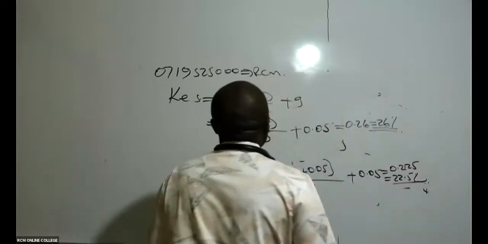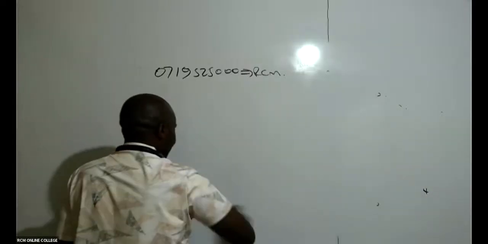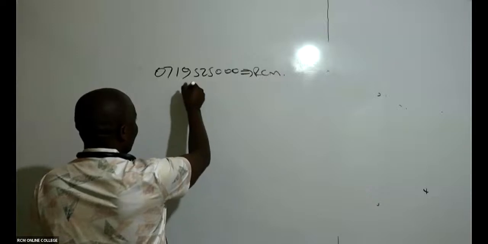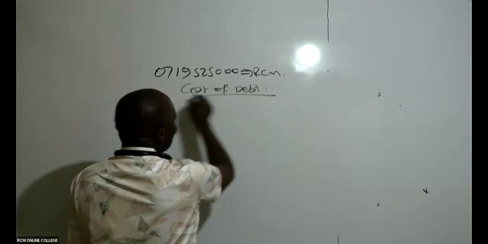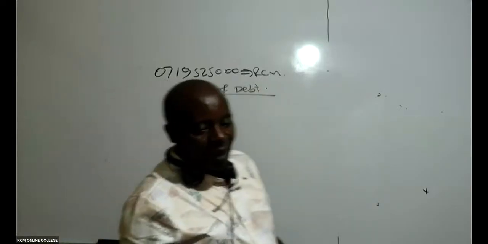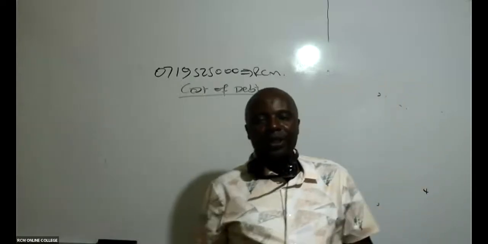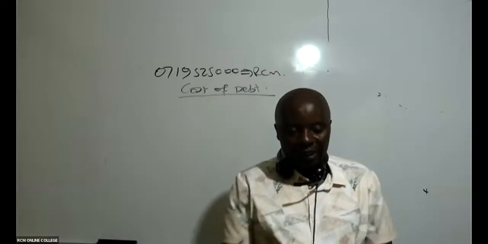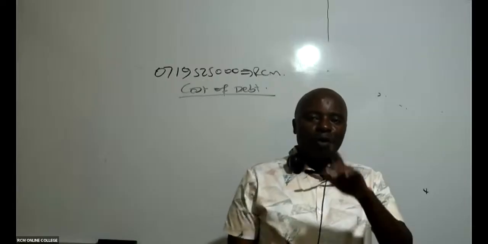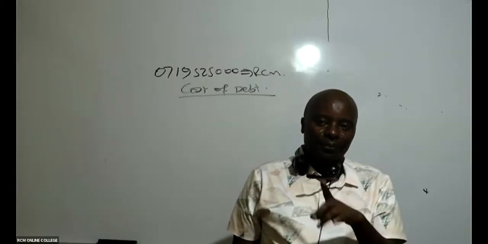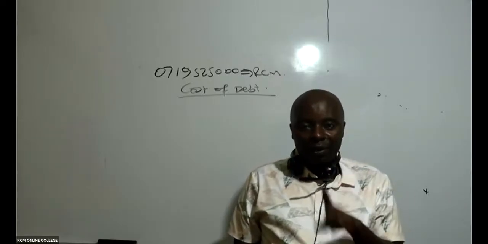Now that opens a door for me to go and discuss what we call cost of debt. So cost of debt, we have got 2 types of debt instruments. Do you know them? The debt instruments. We have what we call irredeemable debt, and then we have redeemable debt. Irredeemable and redeemable.